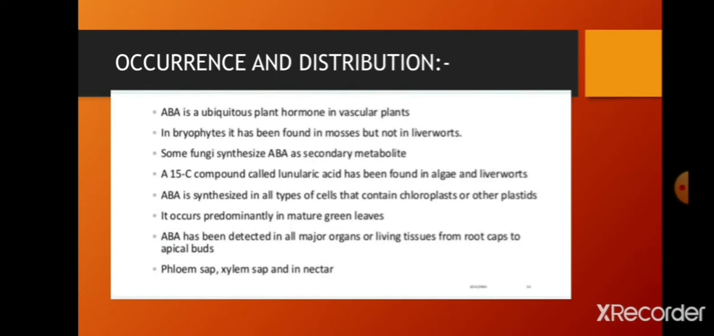ABA is synthesized in all types of cells that contain chloroplasts and other plastids like amyloplasts. It occurs predominantly in mature green leaves. ABA has been detected in all major organs or living tissues from root cap to apical buds, that is phloem sap, xylem sap, nectar. All of these contain ABA.